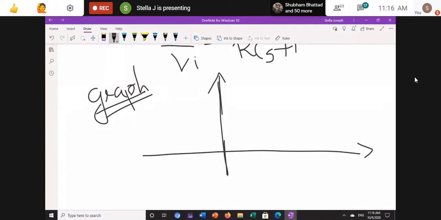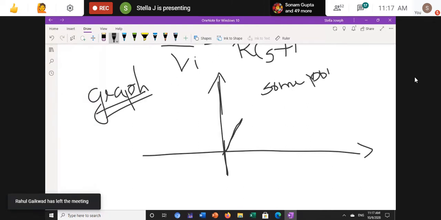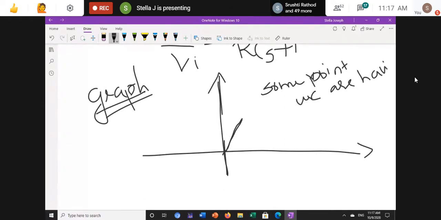Okay. So we are telling that from the origin to some point we are having a constant value. Then at this point, what is happening? We are passing only the high frequency signal and we are rejecting the low frequency signal. So my graph will be like this.